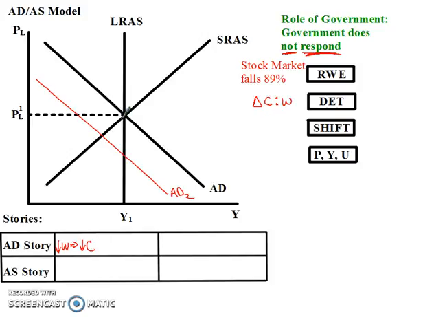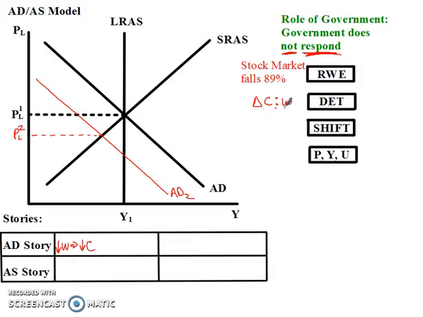And then as people buy less stuff, that's going to cause the prices of goods and services in the economy to decline. So prices are going to begin to fall. This story, by the way, is just a determinant. Don't let the fact that I'm using the word story confuse you. I'm just trying to restate what is happening with our determinants. The aggregate demand curve shifted to the left due to a decrease in wealth, which decreases consumption. That's just our aggregate demand story.